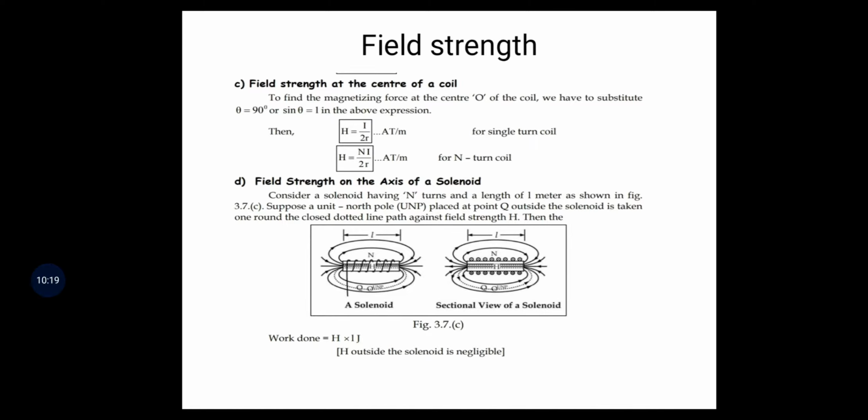Next, we are discussing the field strength on the axis of a solenoid. Consider a solenoid having N turns and a length of 1 meter.